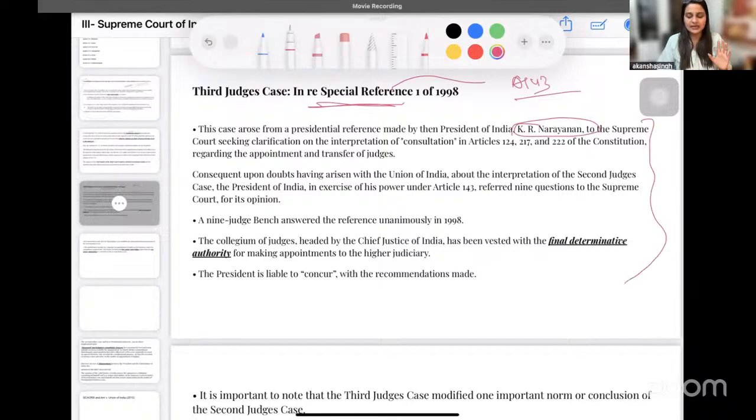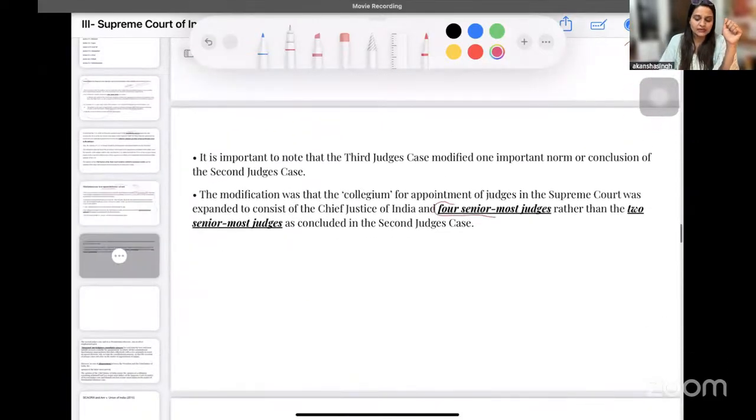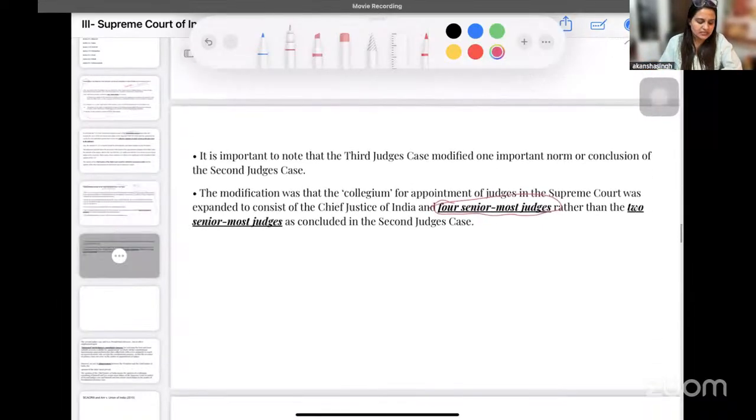The court here said that we are going to continue with what we have suggested in the second judge's case. So collegium तो होगा, but collegium की strength को हम increase कर देंगे. Okay, ये एक important facet है जहां पर हमने बोला that we will increase it to 4 senior most judges, and that is how even in present we are following the same mechanism. Okay, so collegium and concurrence के aspect को हमने समझा है from the third judge's case.